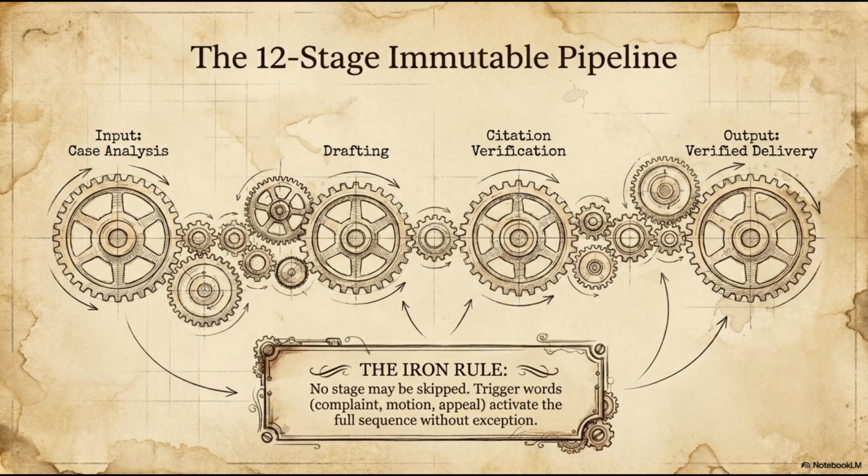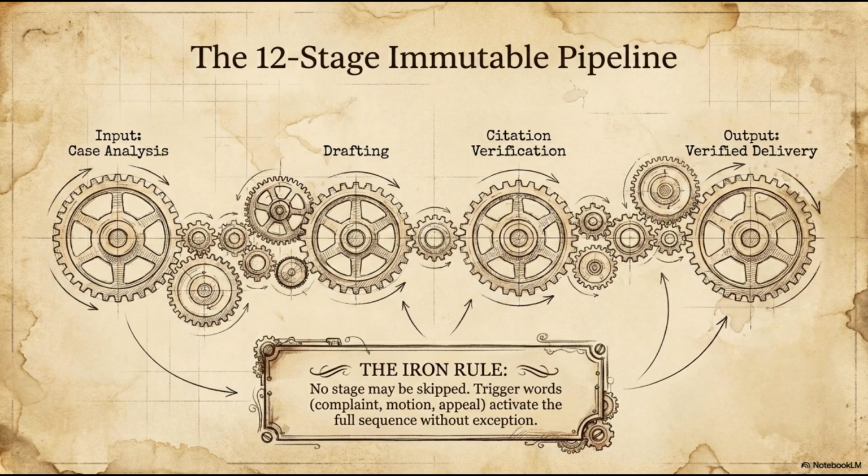Stage 6 is counter-argument anticipation. The system asks itself, what would opposing counsel say in response to each argument? Then it drafts preemptive rebuttals. Stage 7 is structure assembly. The arguments get organized into a logical brief structure: introduction, statement of facts, argument sections, conclusion. Stage 8 is citation verification.